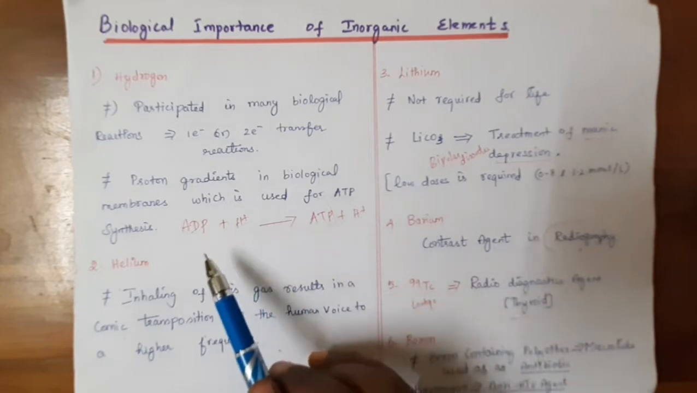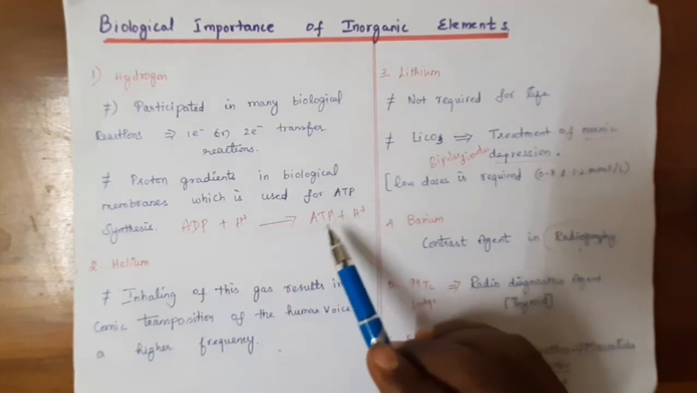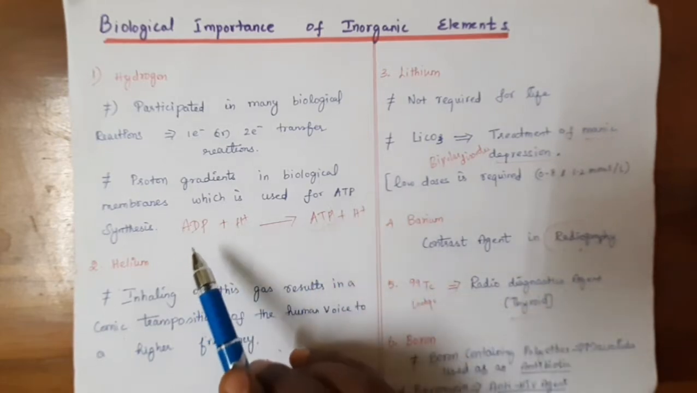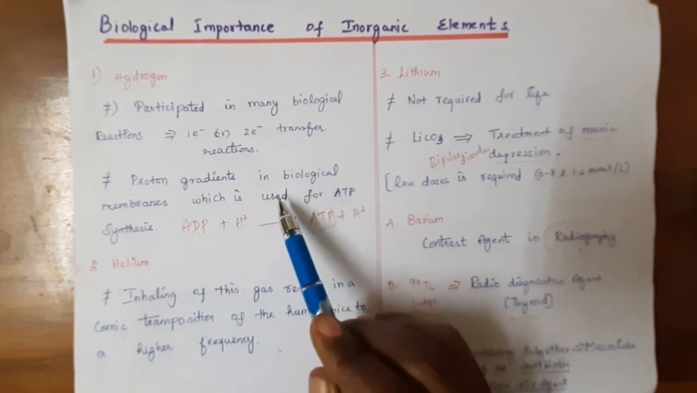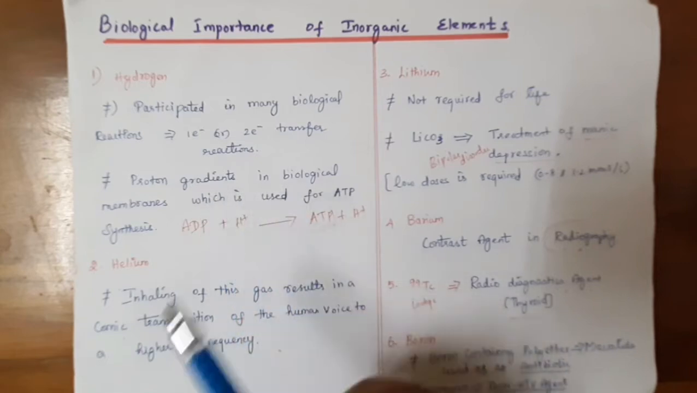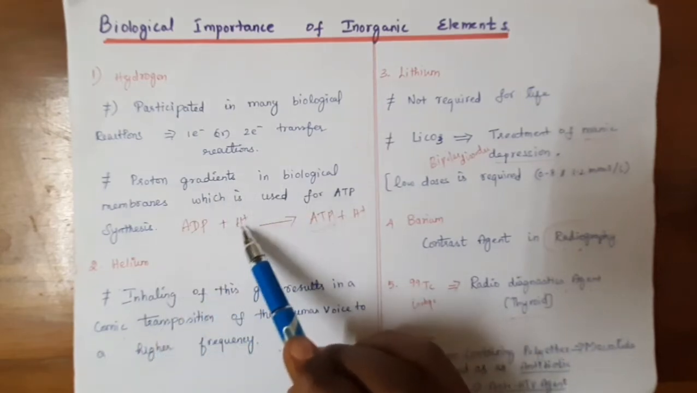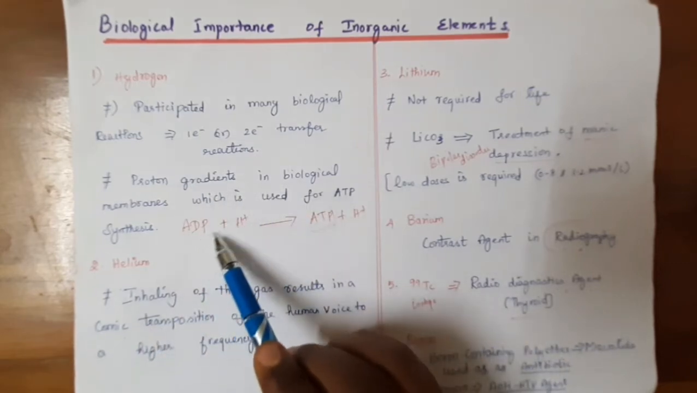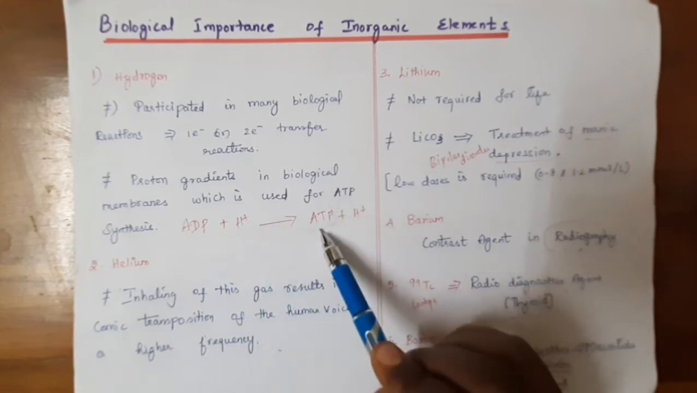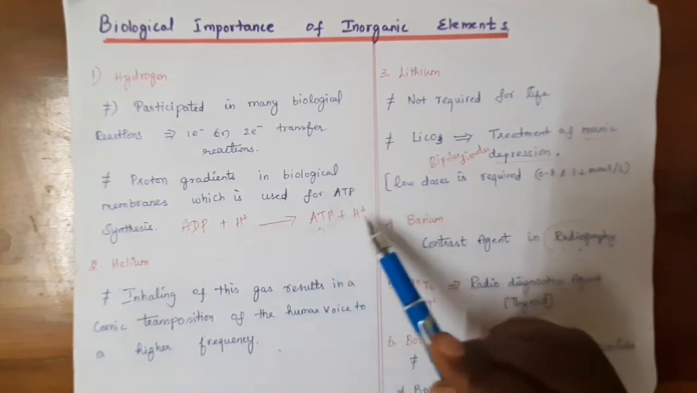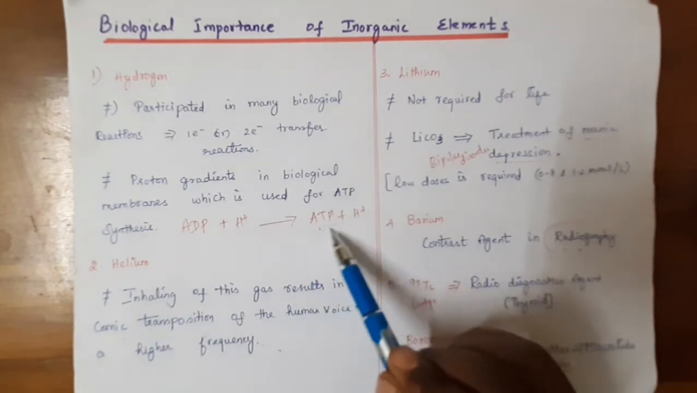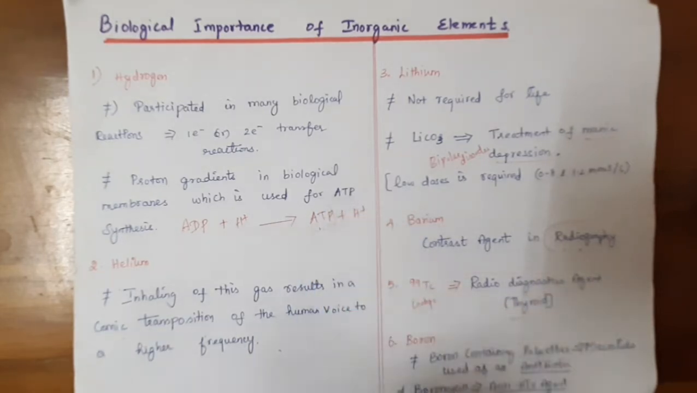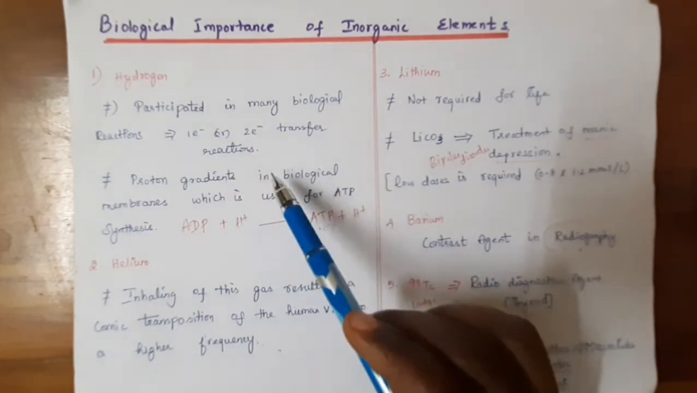Mainly it is involved in ATP synthesis, that is adenosine triphosphate. Many of the membranes in the biological system contain proton gradients. With the help of the proton gradients, adenosine diphosphate is converted into adenosine triphosphate and releases the proton. This adenosine triphosphate gives energy to the biological tissues. Okay, and this is the main importance of hydrogen.